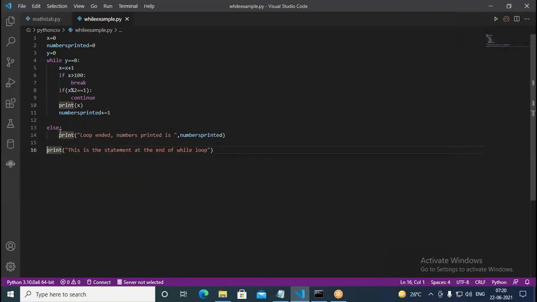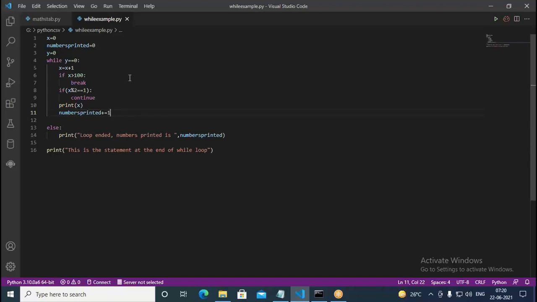It never comes to the else part, because we have given here while y equal to 0, the condition is. So this condition can never come to end. Reason, y is going to be always 0. It is an infinite loop. The loop is going to be continuing repeatedly forever, because we are not changing anywhere the y value. Nowhere we change the value of the y inside this code. So therefore this gets repeatedly executed.